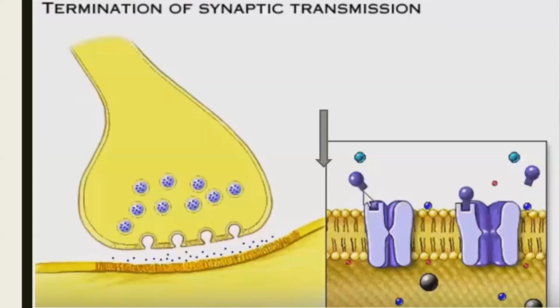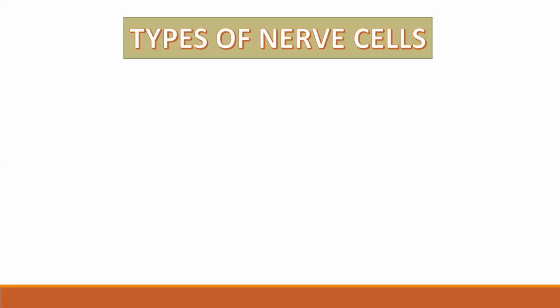Is it clear? Okay. Now let's move on to different types of nerves. Inside the human body, we have three different types of nerves. First one are sensory nerves. Now you have heard about the word sensory organs, correct?